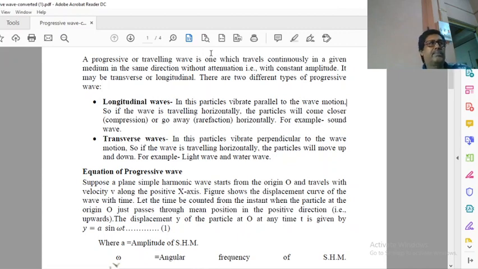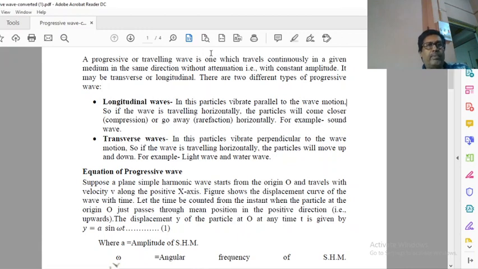Here progresses means the wave which starts from one point moves along one direction continuously, and it will not return or change the direction in between.